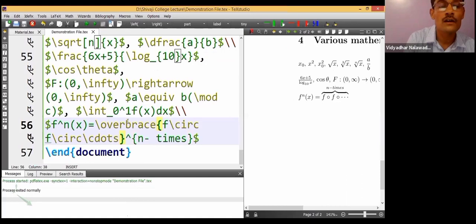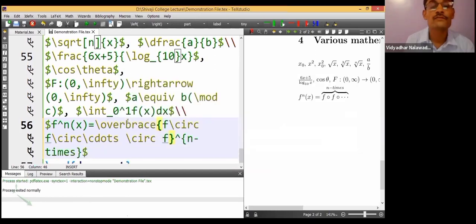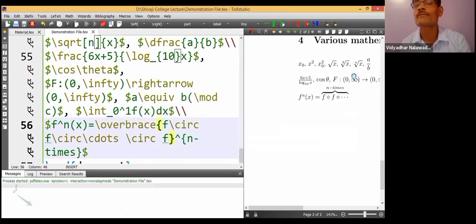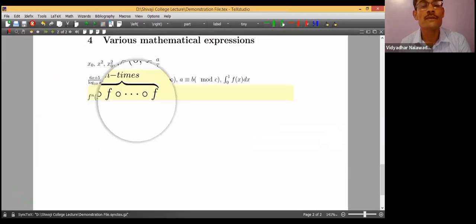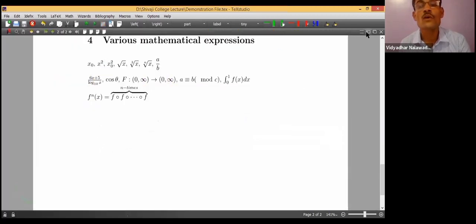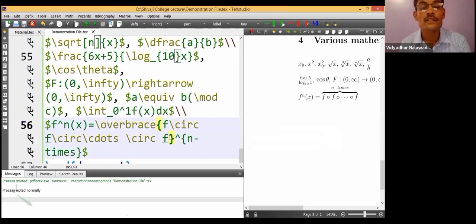Lastly, there is no f. I can type it here, backslash circ, space f. Compile it once again. F composite f n times of x. Of x also can be done here.